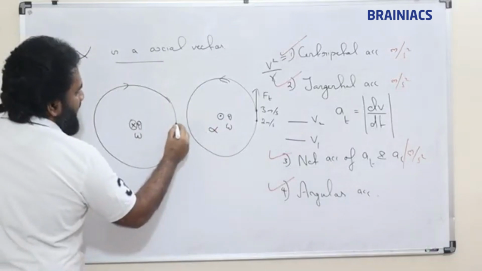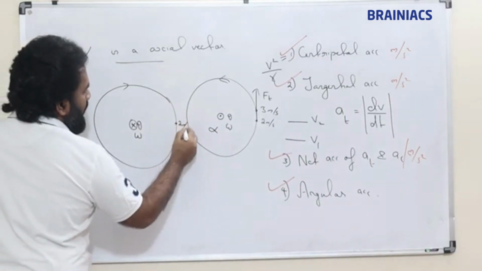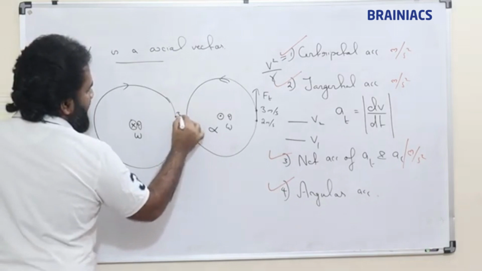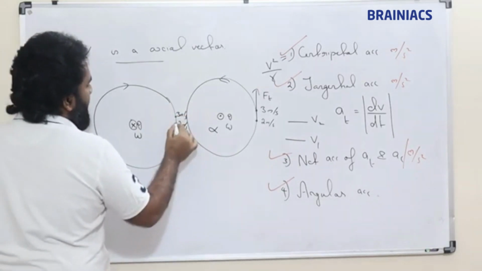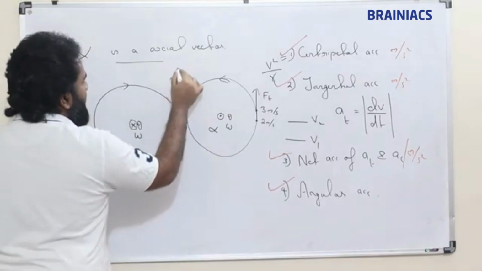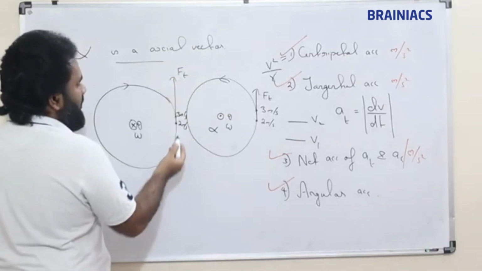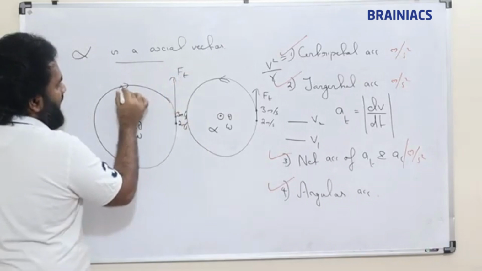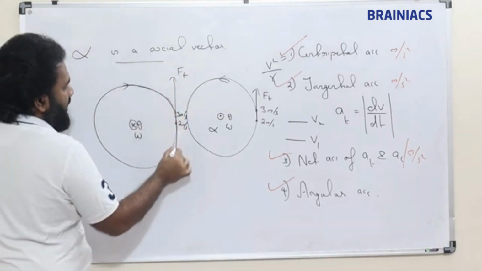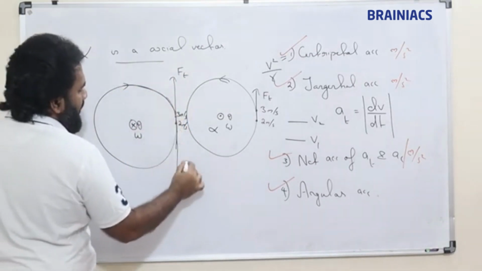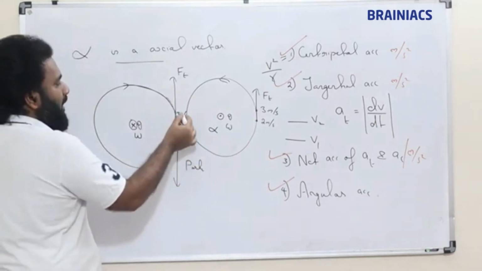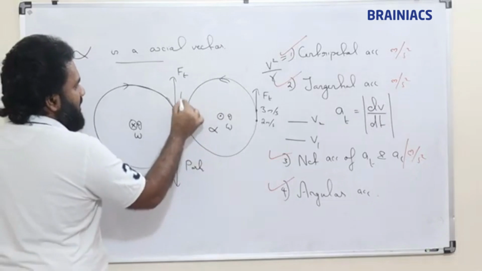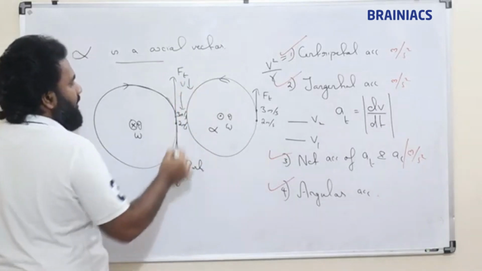But see this case, if this is 2 meter per second, this is 3 meter per second. In this case, the direction of tangential force is in this direction. The particle is coming like this, but in the direction of the particle, velocity is decreasing.